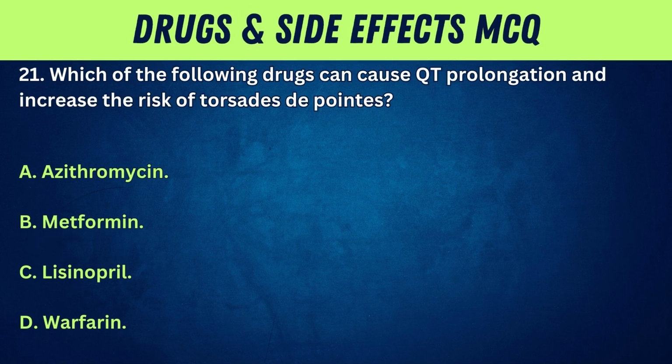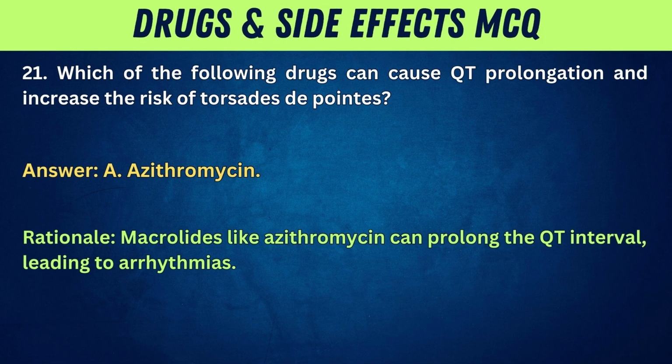21. Which of the following drugs can cause QT prolongation and increase the risk of torsades de pointes? A. Azithromycin. B. Metformin. C. Lisinopril. D. Warfarin. Answer: A. Azithromycin. Rationale: macrolides like azithromycin can prolong the QT interval, leading to arrhythmias.